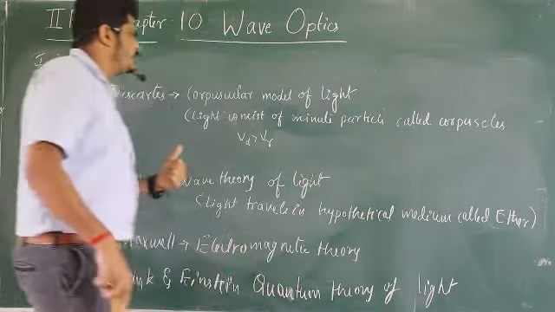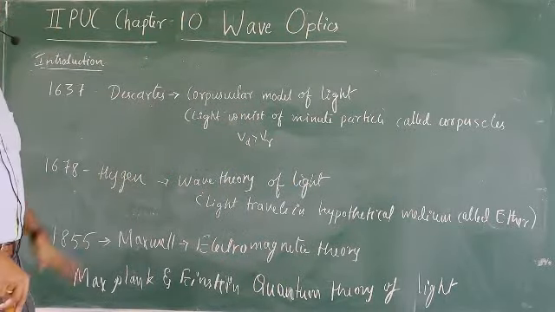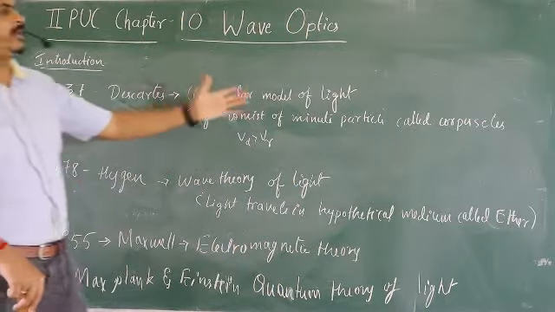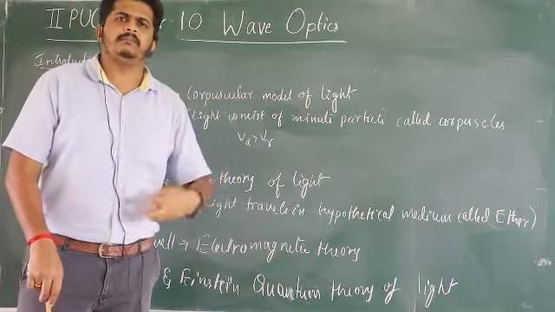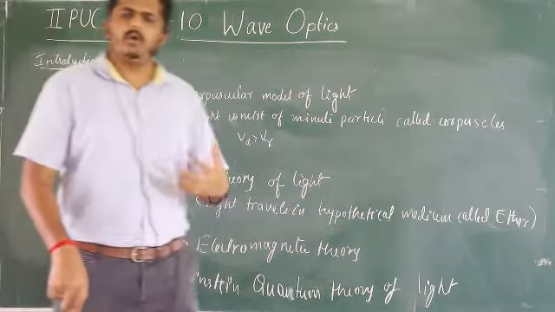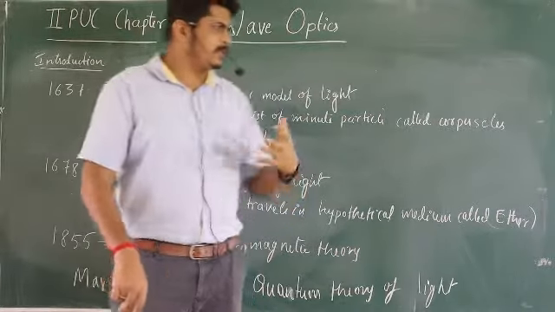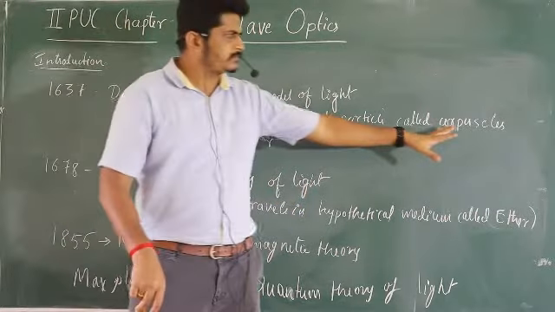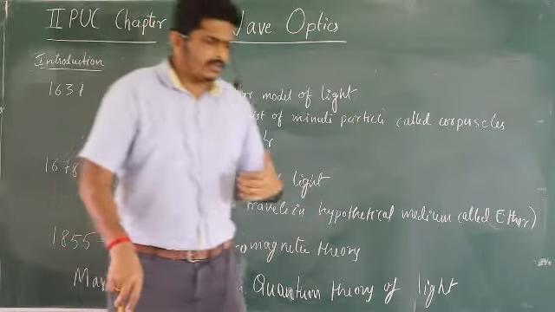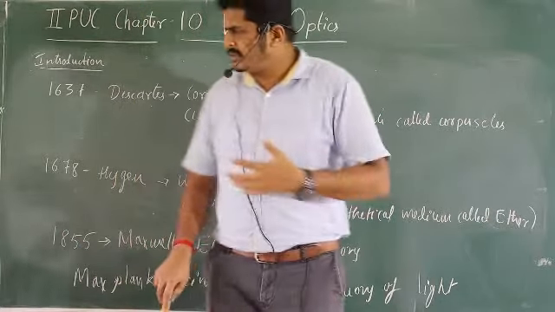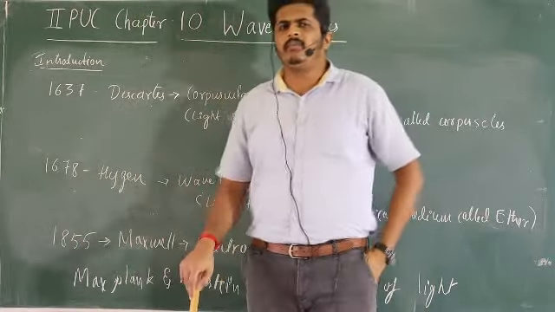What he actually explained in the corpuscular model of light is that light consists of minute particles. That means it contains some minute particles, and they are called corpuscles. Okay, corpuscles. You can see here. And 1637, the era of whom?